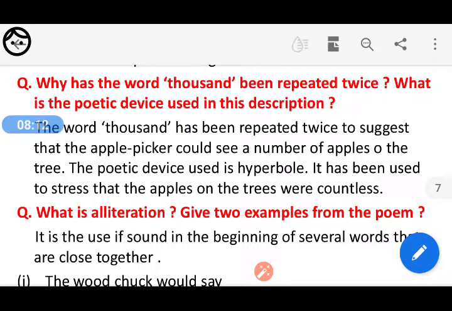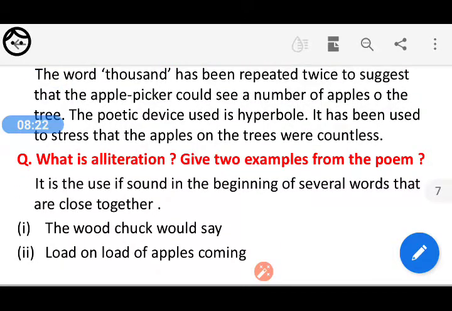Now, the question is, what is alliteration? Give two examples from the poem. It is the use of the same sound at the beginning of several words that are close together. You can see the woodchuck would say, the wood and wood. You can say load on load of apples coming. Load on load.